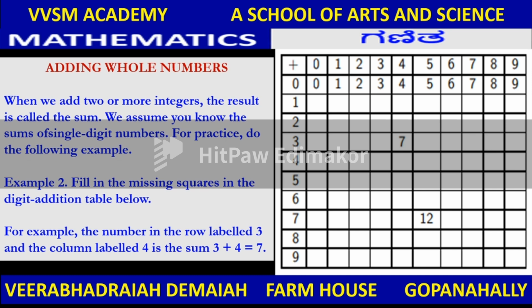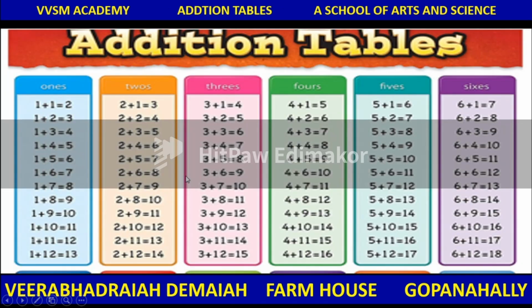Adding whole numbers: when we add 2 or more integers, the result is called the sum. We assume you know the sums of single digit numbers. For practice, do the following example. Fill in the missing squares in the digit addition table below. 3 plus 4 is equal to 7. Similarly, so many numbers are there.